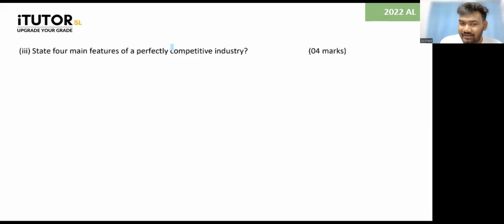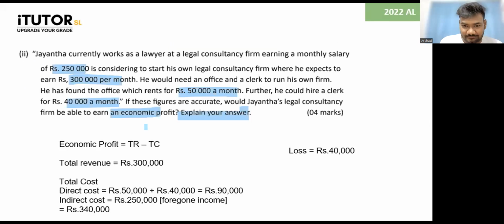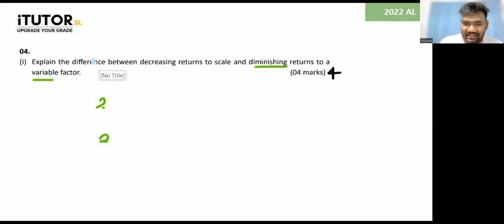Features of perfect competition, decreasing returns and diminishing returns. So in addition to the typical questions, the examiner is now trying to take an extra step to test something a little different. But that does not mean he's putting something out of the syllabus. He's taking the same thing.